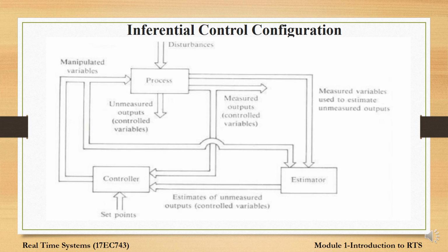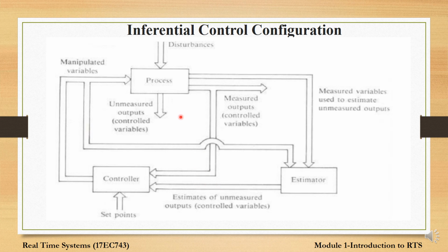Inferential control configuration. In the inferential control configuration, the set point is given to the controller based upon the input and the desired output to be obtained. The inferential control configuration is applied when the control in the feedback loop is to be based on outputs that cannot be measured directly, but are inferred from some other values.